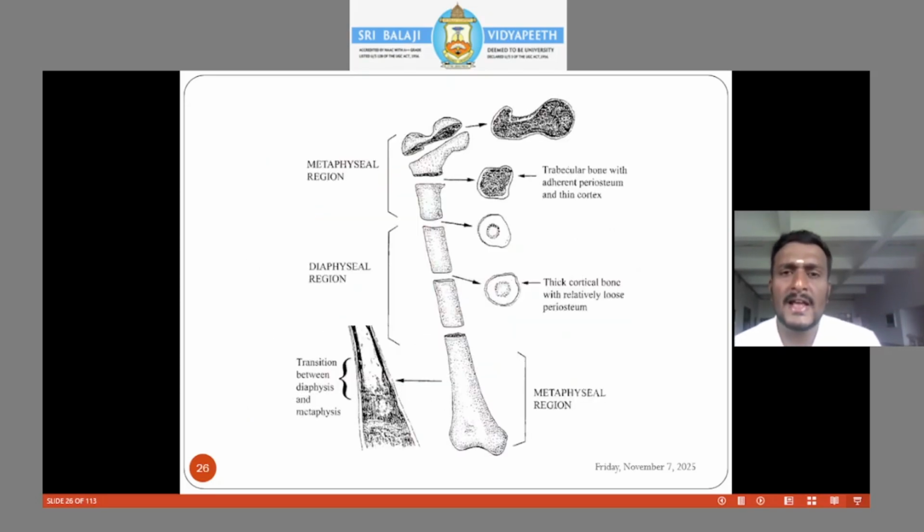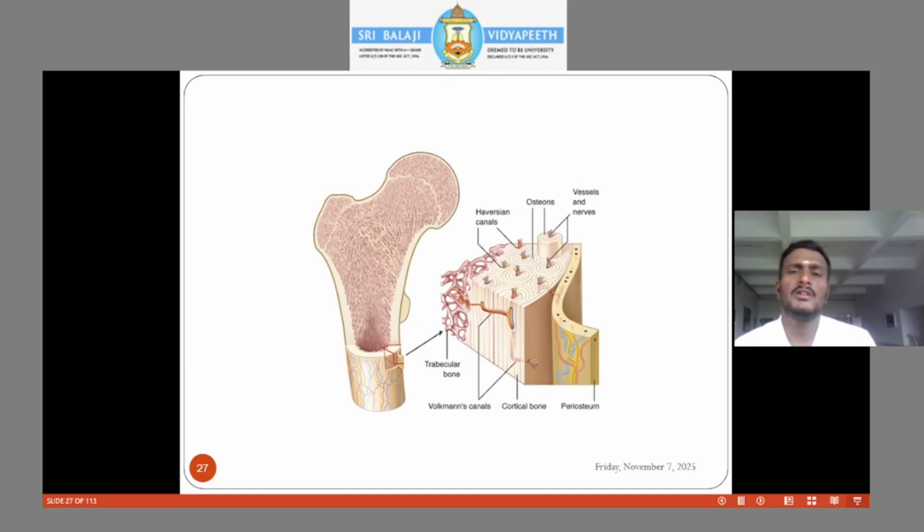So this is the diagrammatic representation of bone. In the structure of the bone, you have the epiphysis, metaphysis, and diaphysis. The epiphysis is the growing end of the bone; the epiphyseal region connects to the diaphysis through the metaphysis region. You can see in the picture how the trabeculae are structured. There are lots of small bone cells, which we call osteons, that form the Haversian canals. These are all very important structures in the inner layer of the bone.